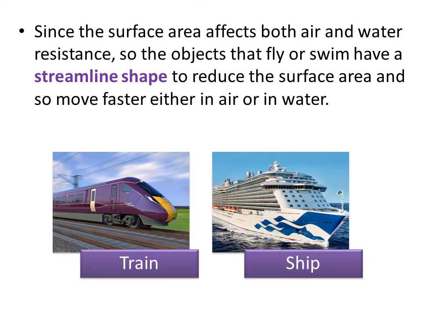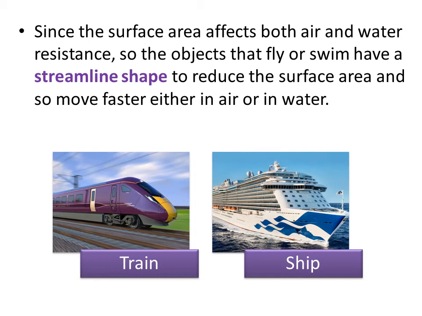We are done now with lesson 1, which is the friction. So as we said, friction is a force that appears between any two objects that are in contact with each other, and it affects the movement in the opposite direction. And we said any object that moves on a rough surface, this increases the friction, so it slows down the object and makes it stop faster, while the one that's moving on a smooth surface will take a longer time to stop because the friction is low.